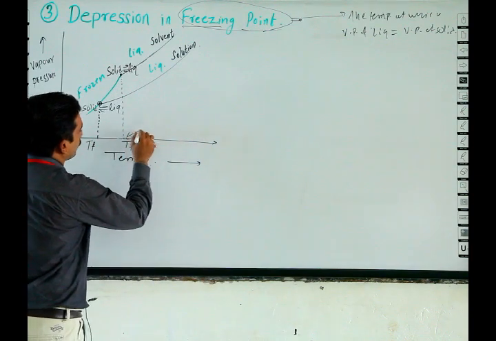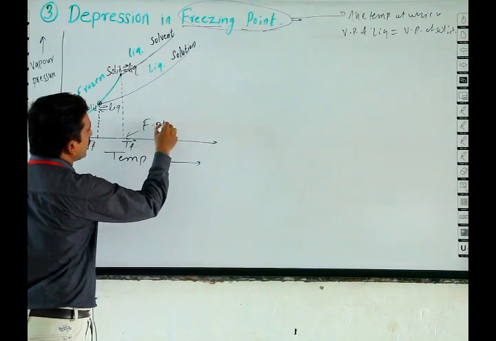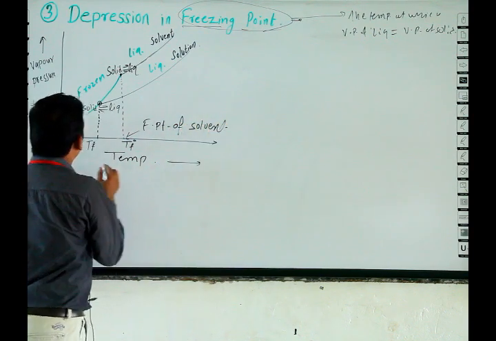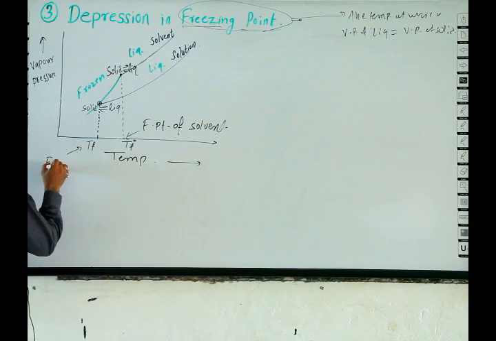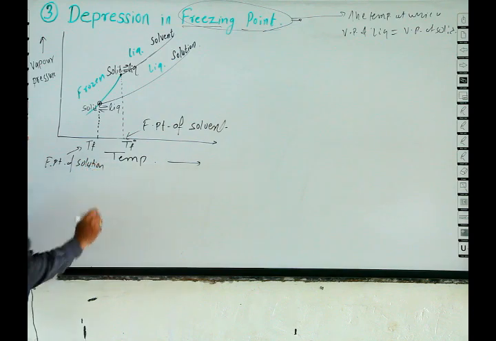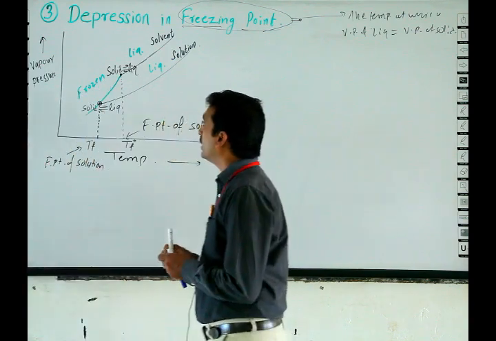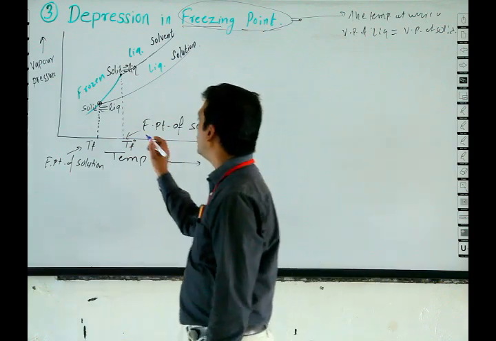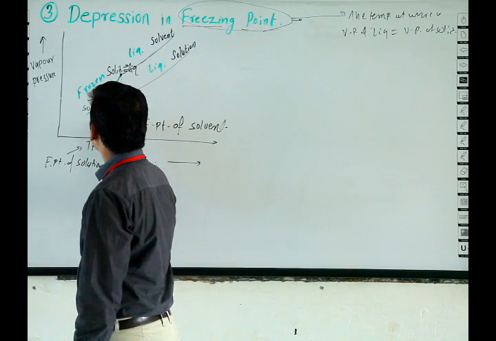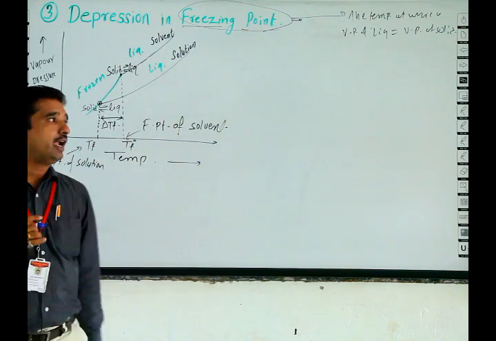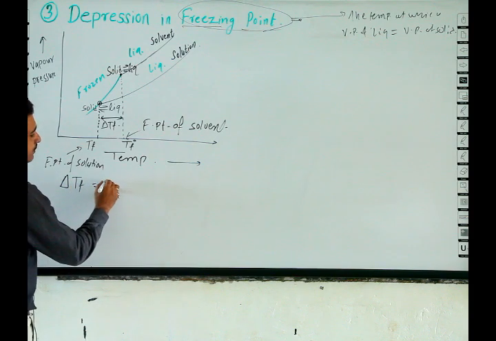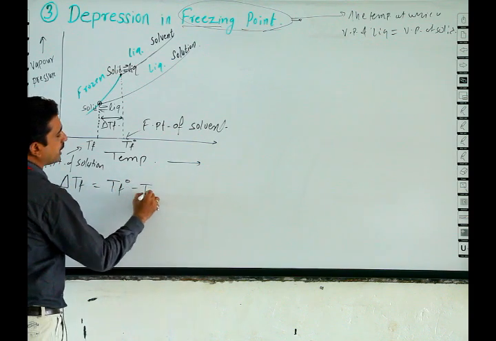Here this TF naught is the freezing point of solvent, and here the freezing point of solution is there. And there is a difference between these two. We write this as delta TF, where delta TF is equal to TF naught minus TF.